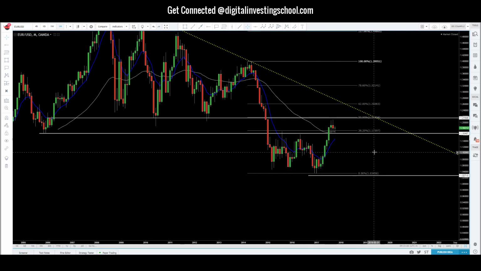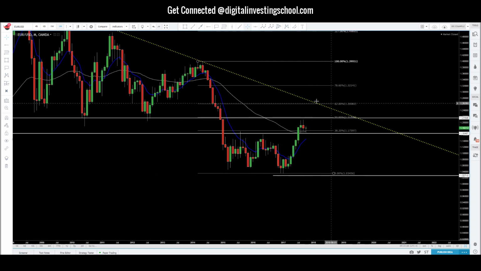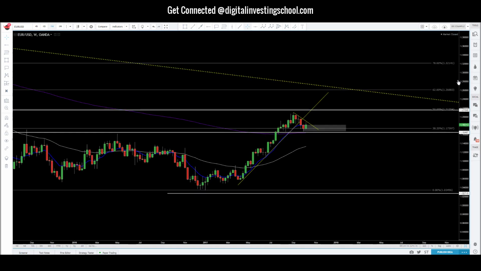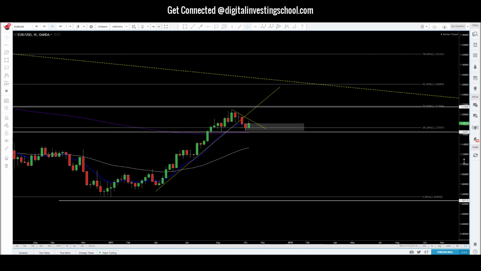Potentially, if something crazy happens, we might see price move all the way up to the 62% fib level, which has a confluence of our trend line resistance as well. So we're waiting and seeing what happens here, but we're for sure still bullish. Now, if you look at our daily chart, let me just break this down.